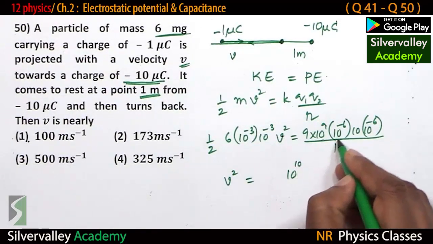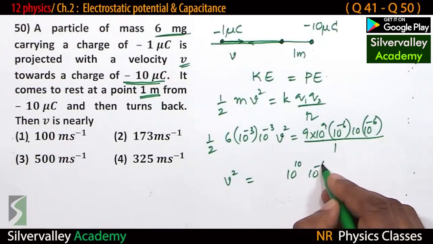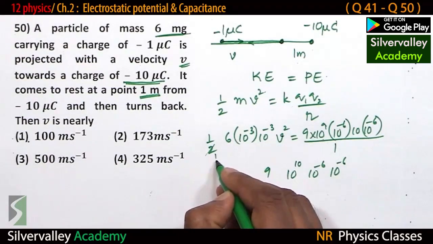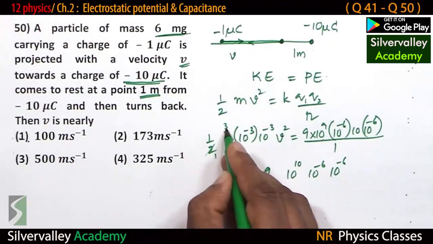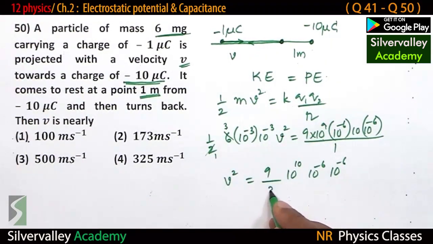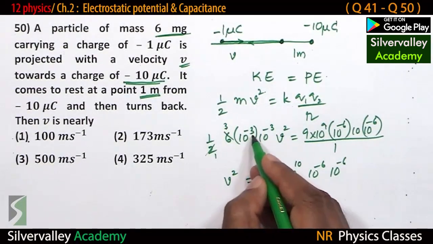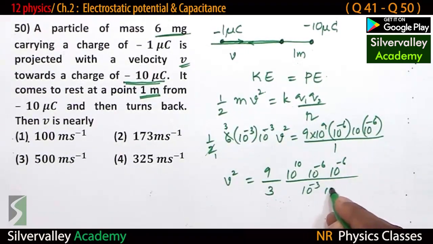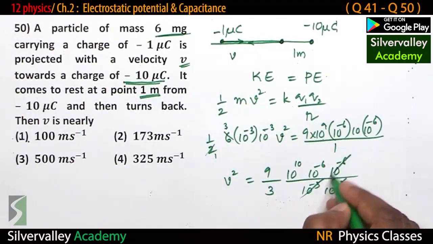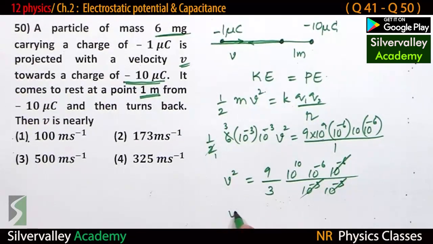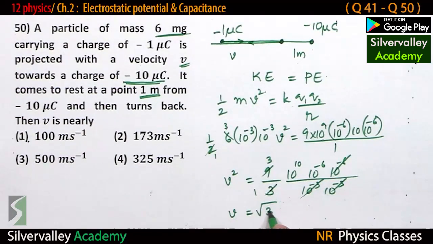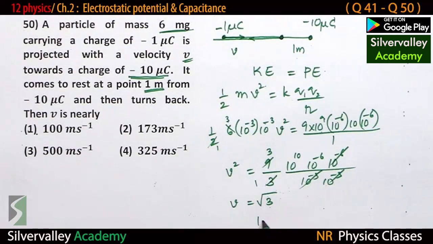10 power 10, 10 power minus 6. 3 goes to the other side. This is 3. 10 power minus 3, 10 power minus 3. This cancels. So when we take square root, we get root 3, and all the others are 10 powers. Root 3 is 1.73.